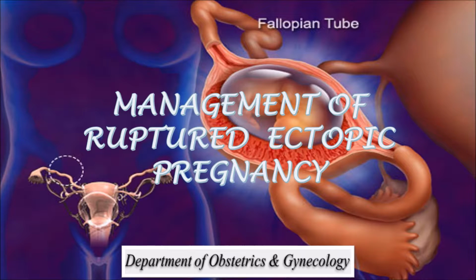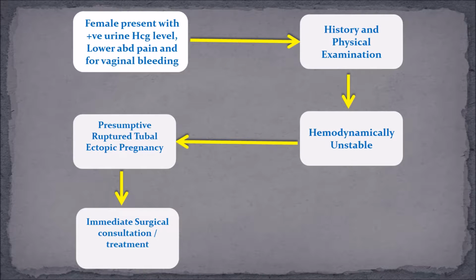Hello to everyone. Today we are going to discuss the management of ruptured ectopic pregnancy. First, the patient comes with the presenting complaint of a positive UPT, lower abdominal pain, and vaginal bleeding. Then go for the history and physical examination, and the patient will be hemodynamically unstable.